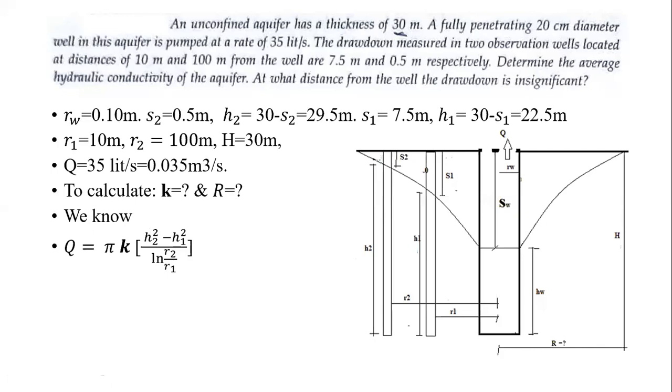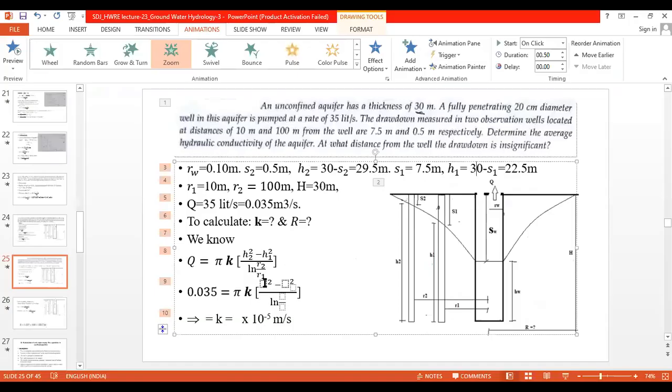So if you put up the values over here, then we will get Q as 0.035. I will put up the values with you so that we will get the idea. So 0.035 is equal to pi into k into h2, H2 is 29.5, it's a square, minus h1.